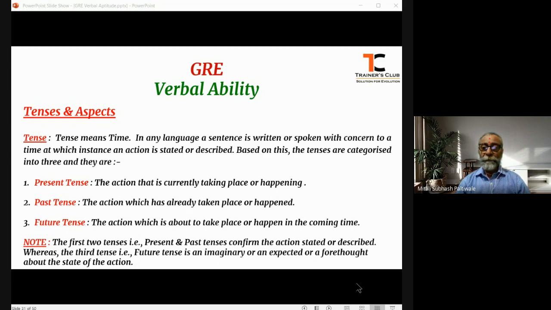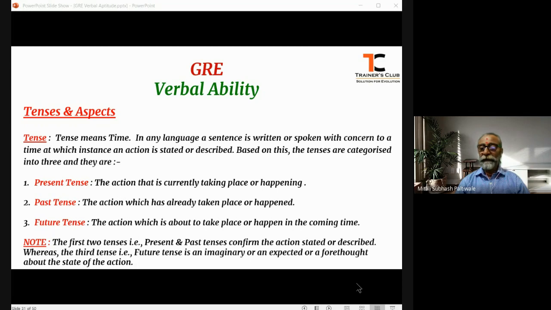In any language, a sentence is written or spoken with concern to a time at which an action is stated to be taking place or being described. Based on this state of the time, tense is classified into three major categories.